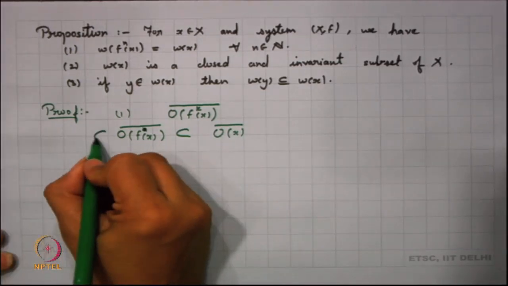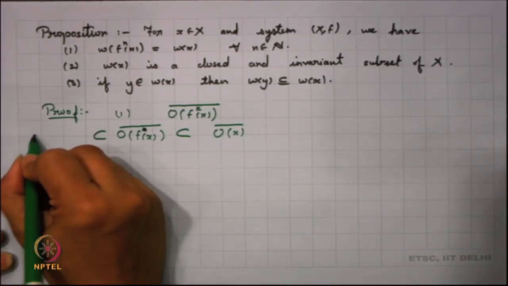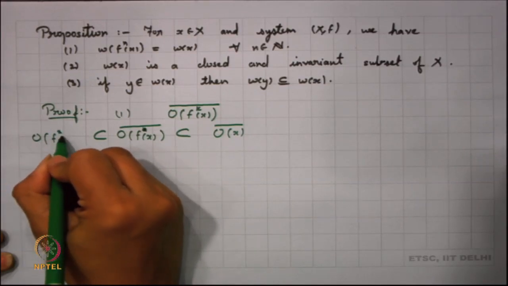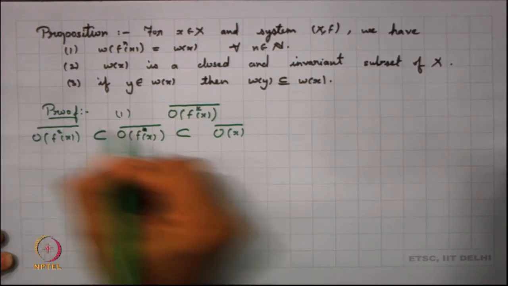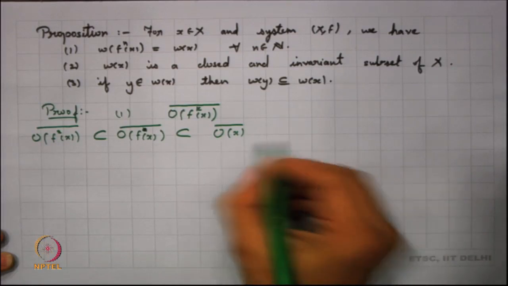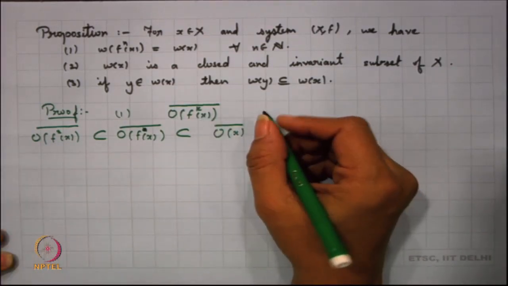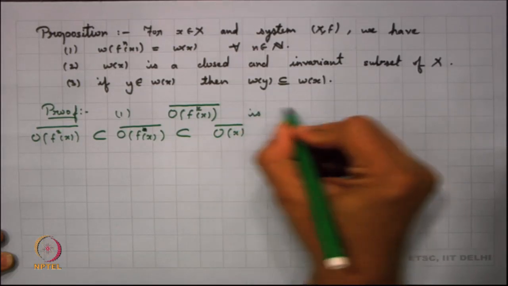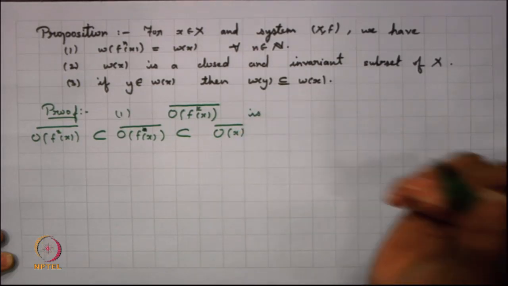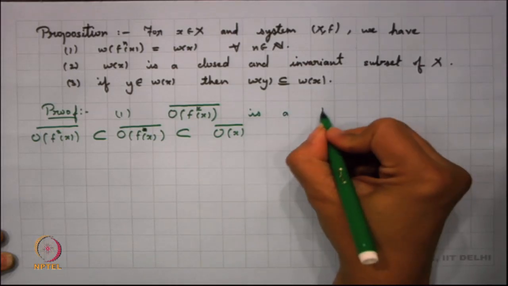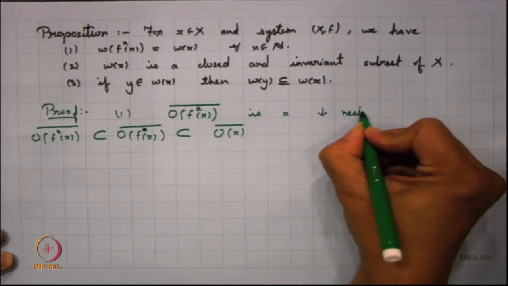Now, I can extend it one way back: the orbit closure of f squared x will be a subset of the orbit closure of f x. So, what we find here is that the orbit closure of f^k x is a decreasing nested sequence.